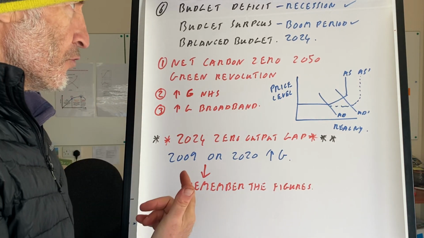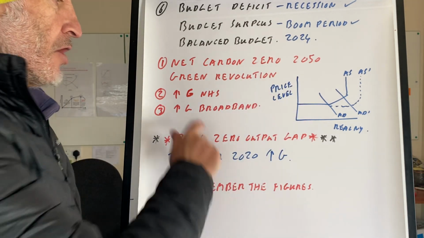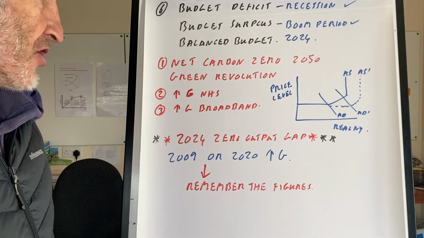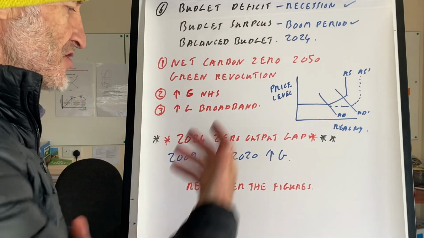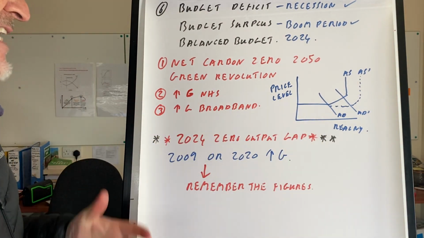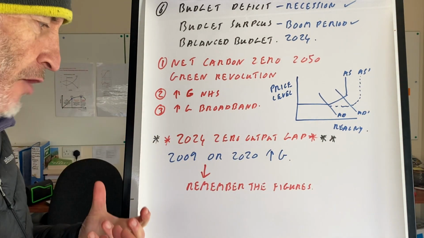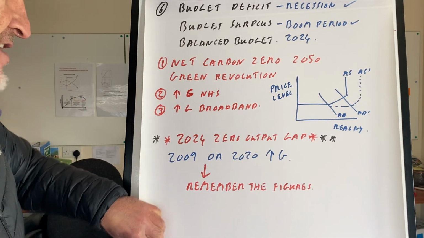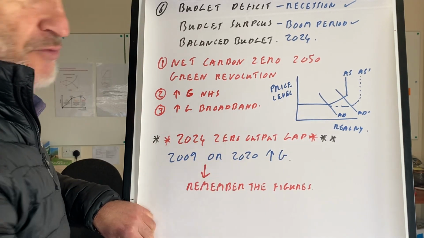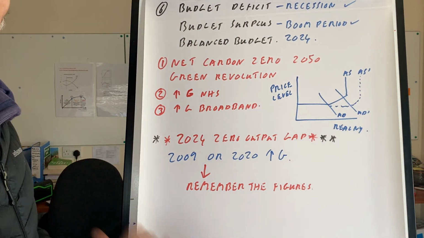Right, my argument would always be, though, we want to increase G because we want to get to net carbon zero. We want to increase G because we need to spend more money on the NHS. We want to increase G because we want to spend more money on broadband. Intervention supply side argument. In 2024, zero output gap, really specialised situation, even though we're close to a recession. So maybe if we have intervention supply side, we can get over this. 2009, 2020, we definitely want to increase G. Remember the figures. Fiscal policy, done.